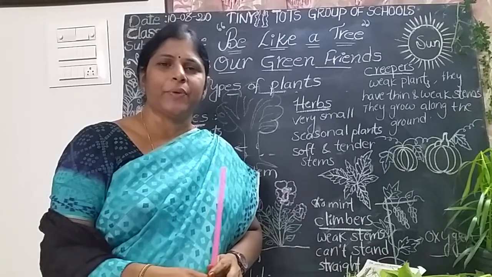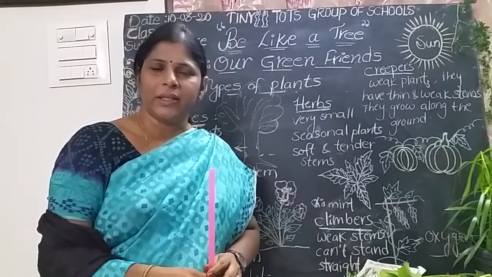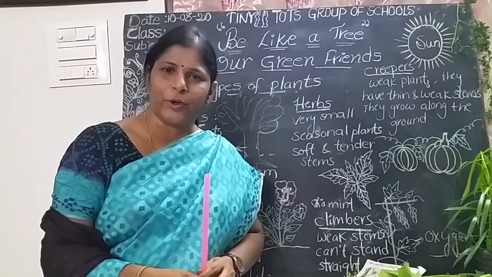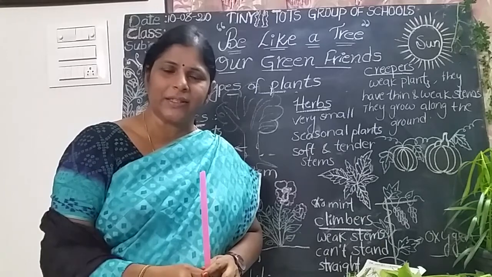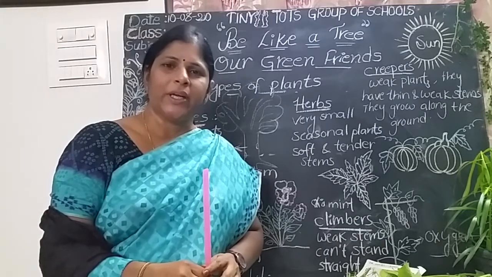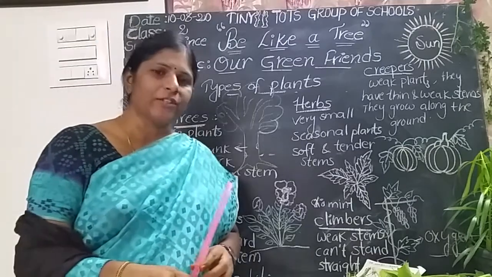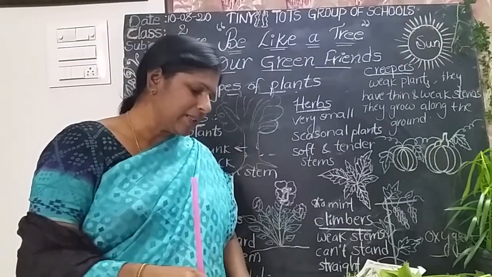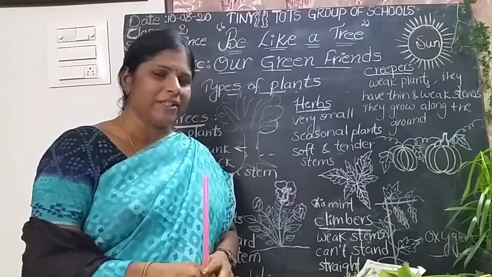Plants are of different sizes. They grow in different areas. They grow in the water. They grow on the land. Plants live everywhere, like us, like animals. So listen: some plants grow on the land, some plants grow in the water, some plants are found at hot places and some plants are found in cold places.